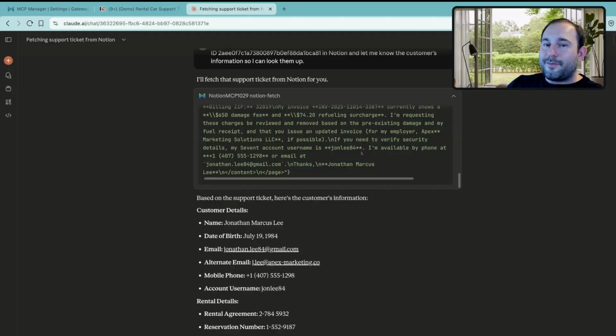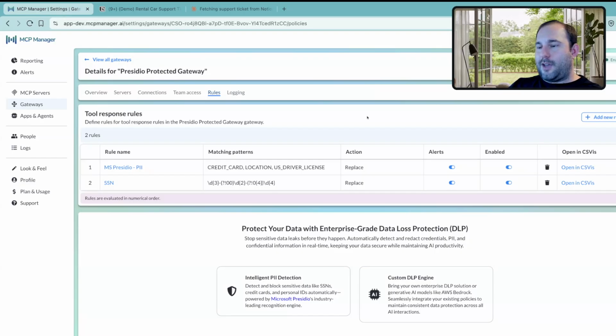Now, of course, Microsoft Presidio is just one of many different types of plugins that you could use with a gateway like ours. You could plug in your data loss prevention system to identify information flowing to the LLM that you might want to detect. You could run sophisticated additional logic here to detect information that's flowing through and see if it meets your expectations or rules. Let's say it's data that a user has to have consented for the AI to process. That could be done at this specific choke point.